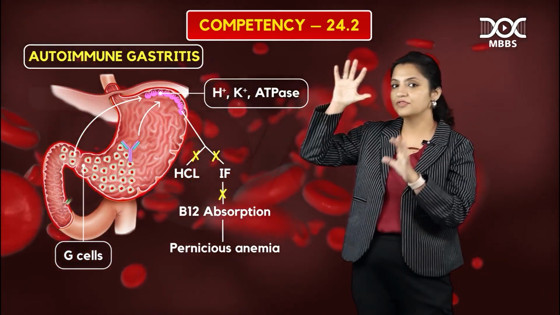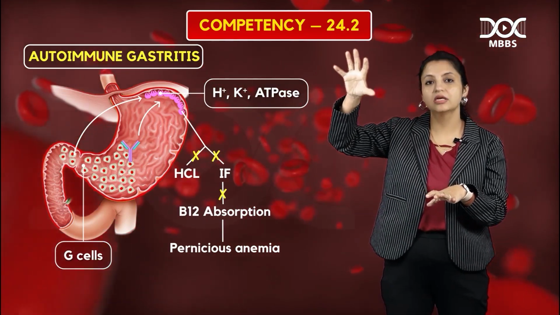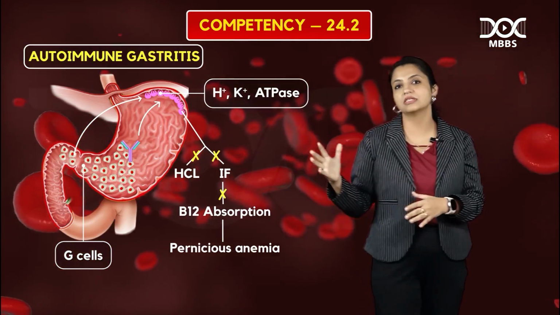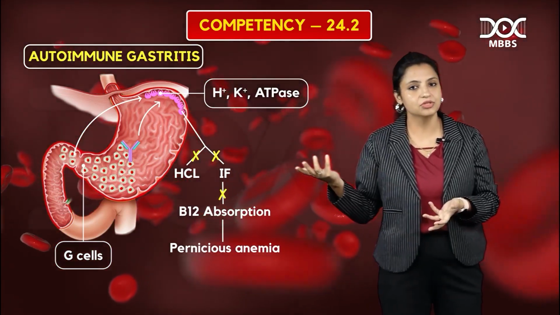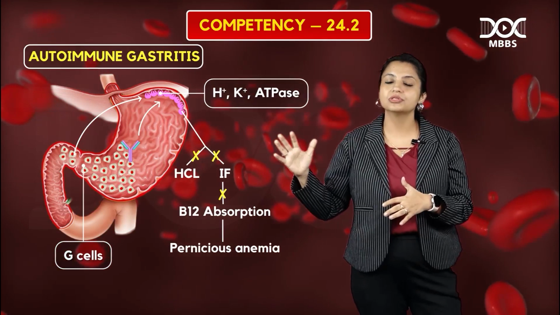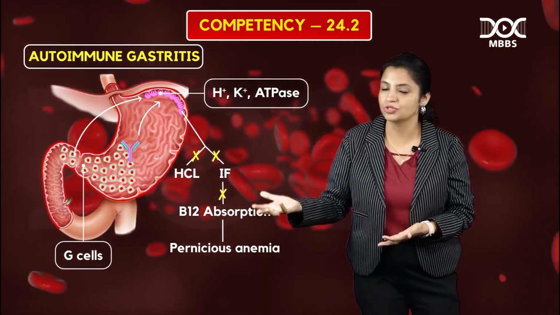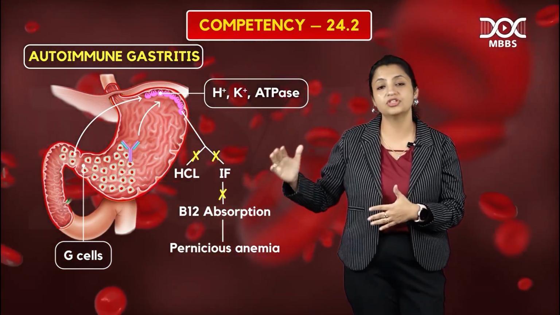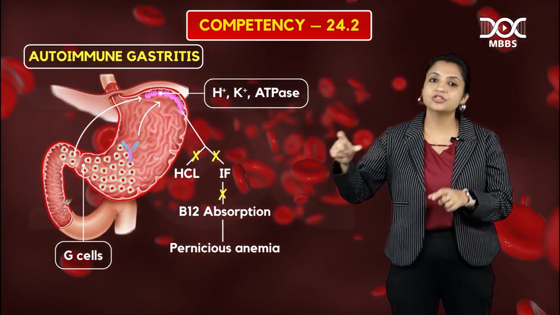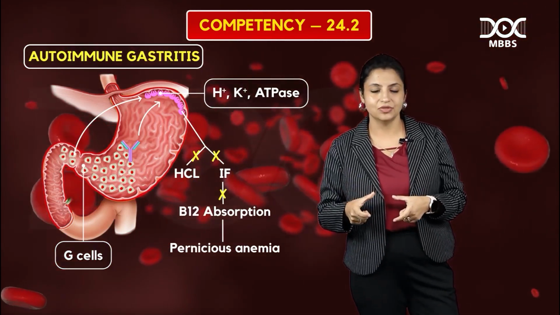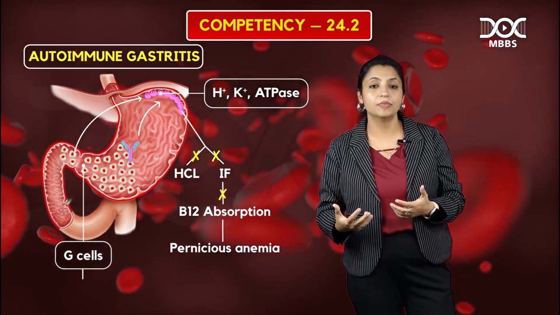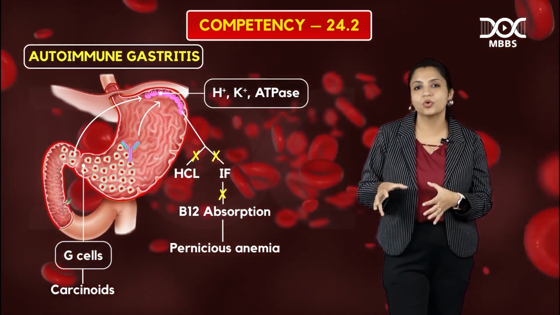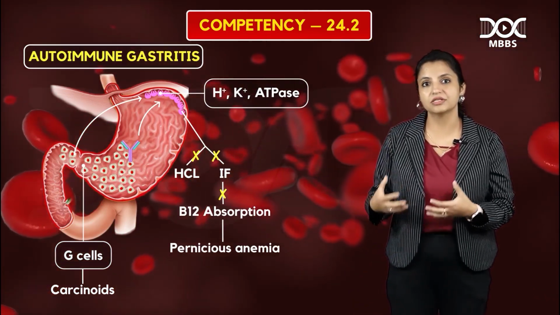These antibodies have stopped parietal cells from producing acid, but they can also damage the epithelium. They can cause inflammation and damage to the mucosal barrier. So the mucosal barrier gets damaged, and these patients can also develop ulcers. That is another kind of ulcer which occurs here. Remember, in autoimmune gastritis there is usually hyperplasia of the G cells. There can be so much G cell hyperplasia that they can later develop carcinoid syndrome because of gastrin oversecretion.